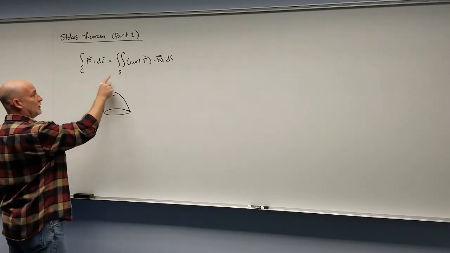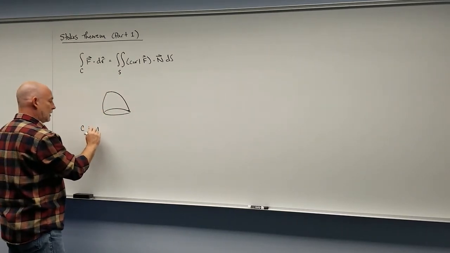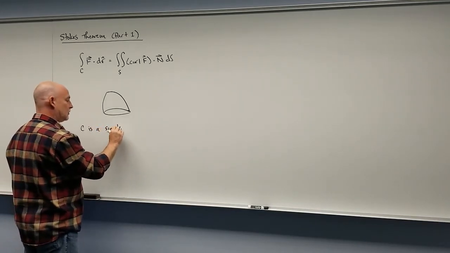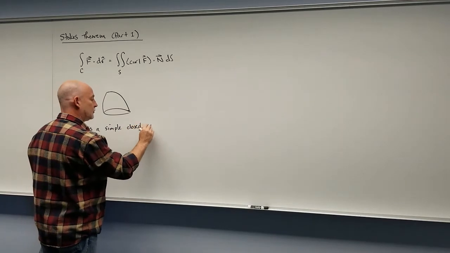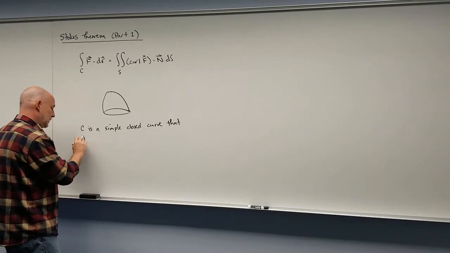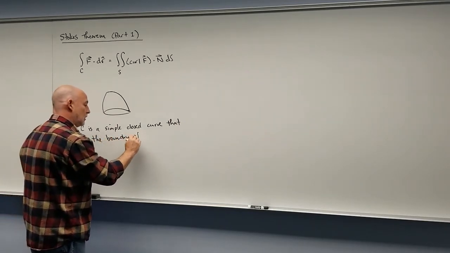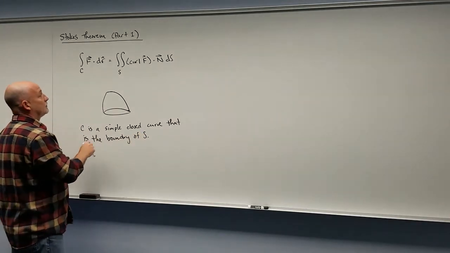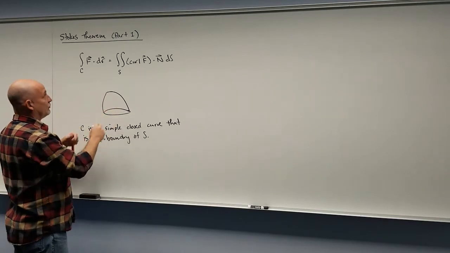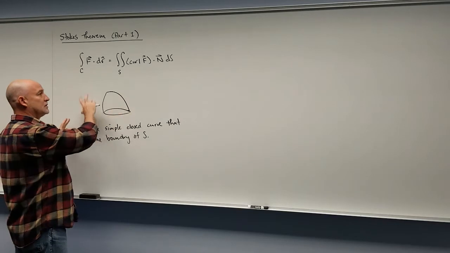So that's what S has to be, and C is a simple closed curve that is the boundary of S. Okay, so that tells us what S is. S is the surface, and C, of course, is the boundary of that surface, and it's got to be simply closed. F is the field that exists in this area.